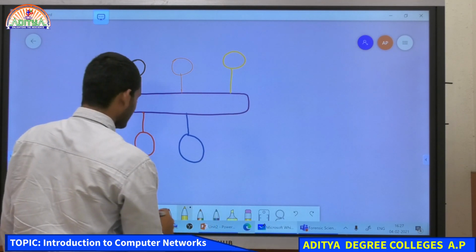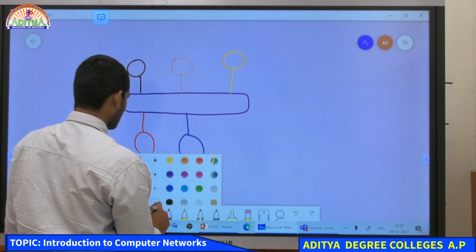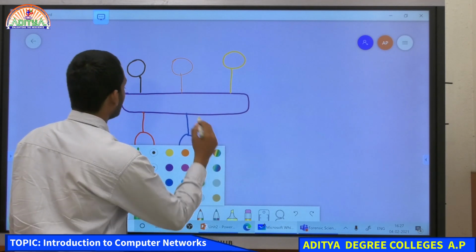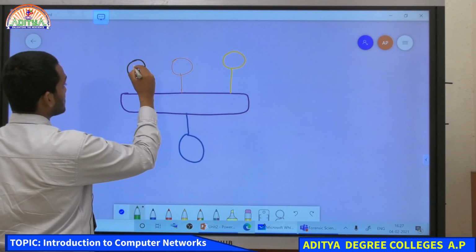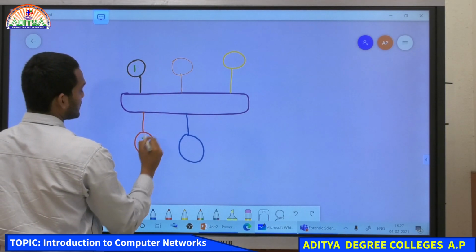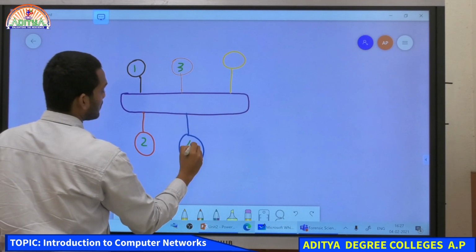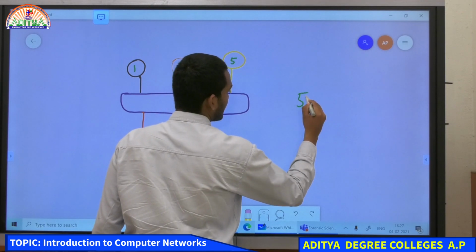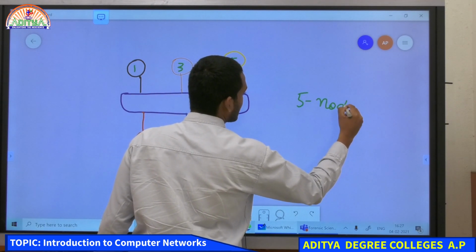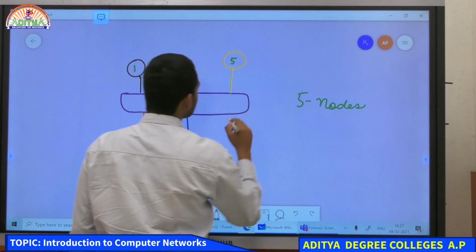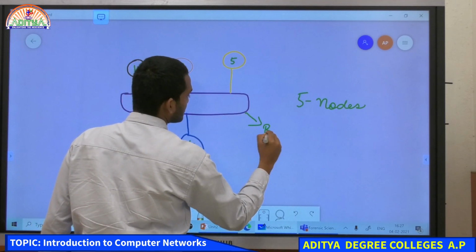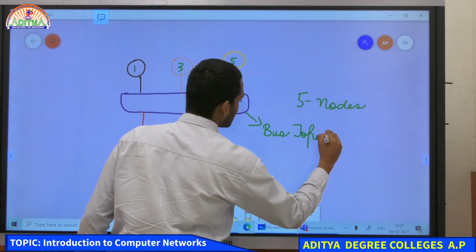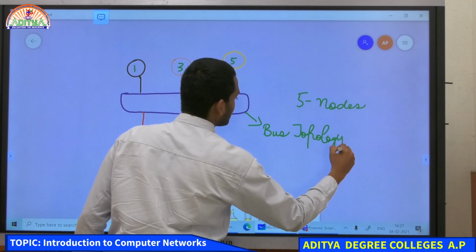Okay, so this is computer 1, this is computer 2, 3, 4, and this will be 5. So, we have 5 nodes connected together in the network. This is your bus network, bus topology.